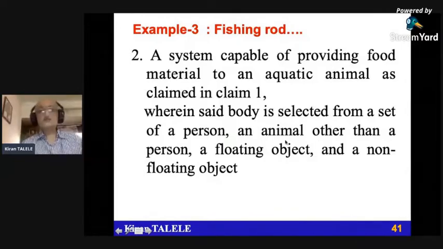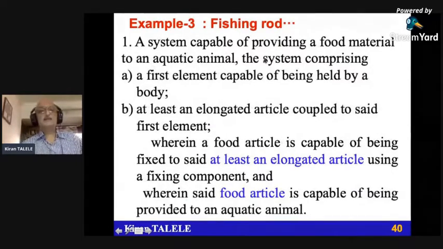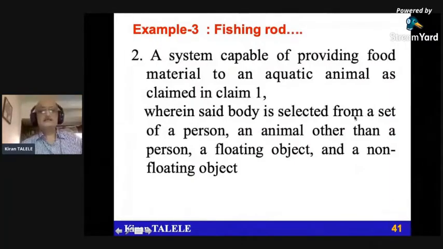It is connected to a body, clearly mentioned here: the first element capable of being held by a body. What do you mean by body? So body could be selected from a set of a person, any person, an animal other than a person, possibly a floating object, a boat, and a non-floating object also, a fixed object. So it clearly defines the additional, extended information of claim one.